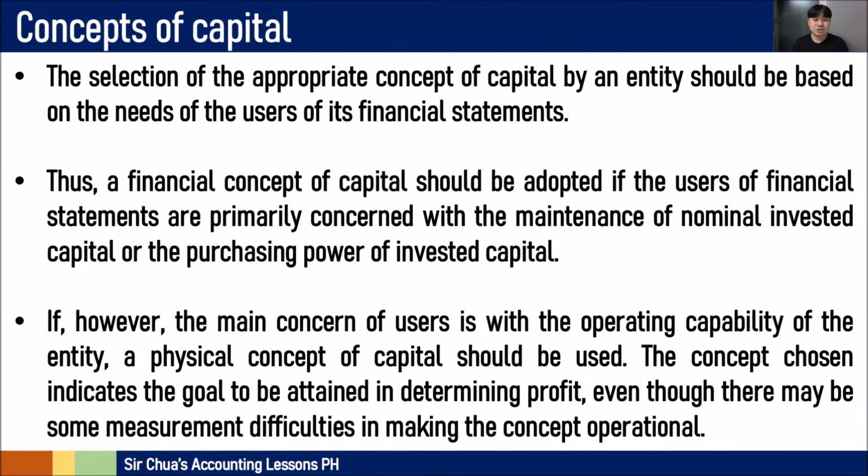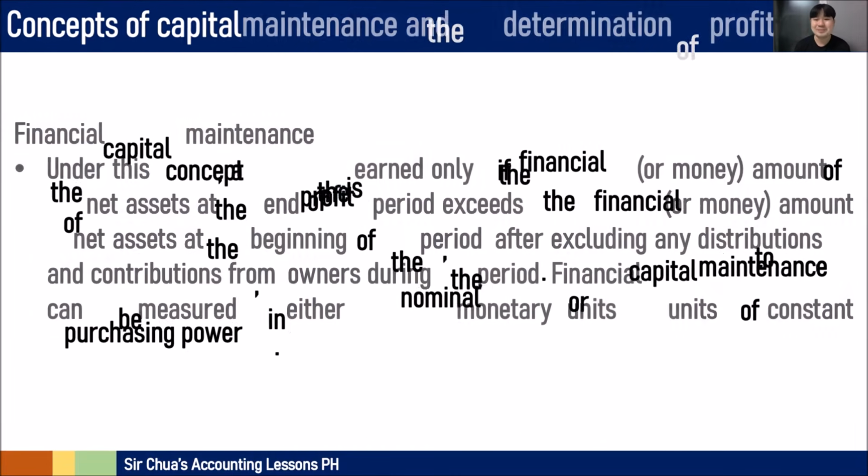If, however, the main concern is the operating capability of the entity, then you use the physical concept of capital. The concept chosen indicates the goal to be attained in determining profit, even though there may be some measurement difficulties in making this concept operational. That's why we always use most of the time the financial concept of capital.